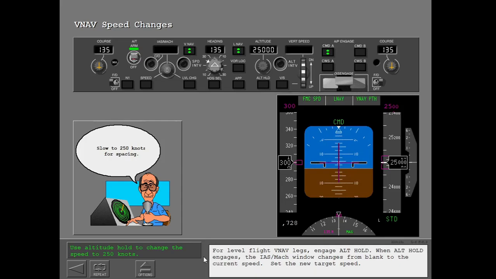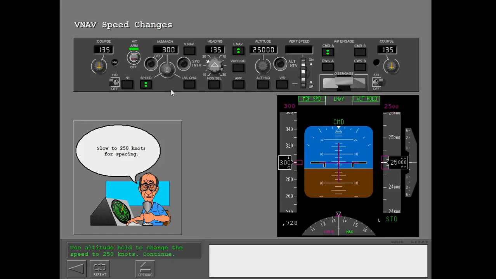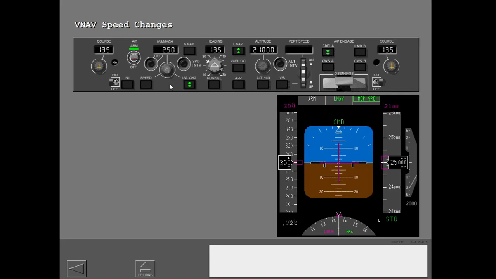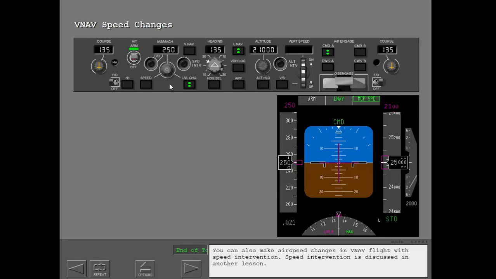When altitude hold engages, the IAS Mach window changes from blank to the current speed. Set the new target speed. For VNAV climbs or descents, engage vertical speed or level change and set the new speed. You can also make airspeed changes in VNAV flight with speed intervention. Speed intervention is discussed in another lesson.